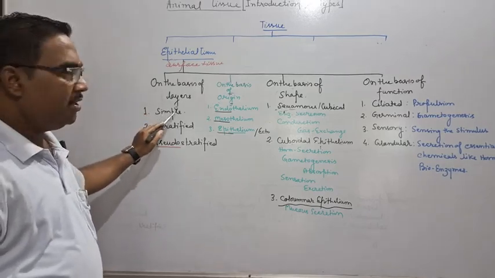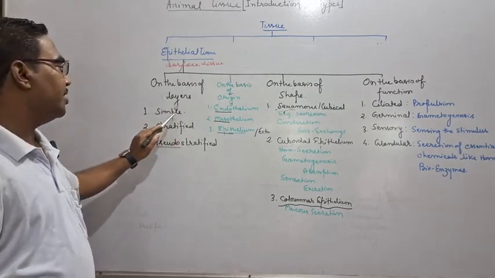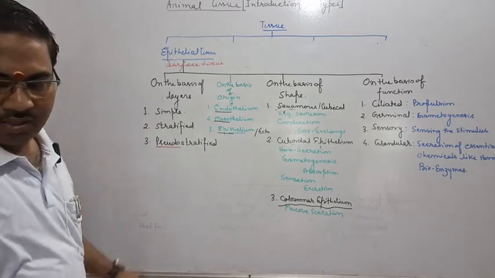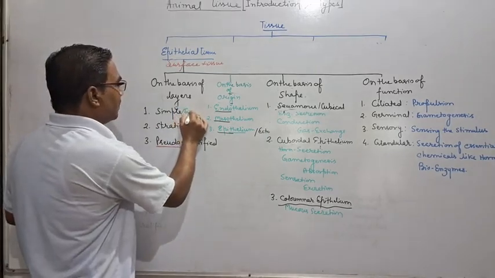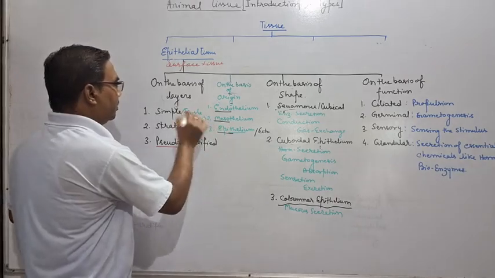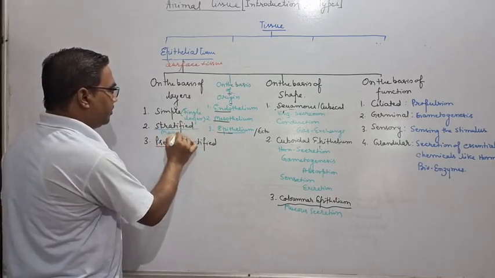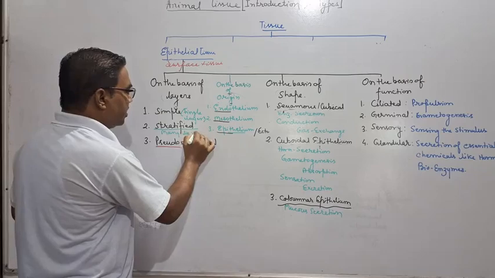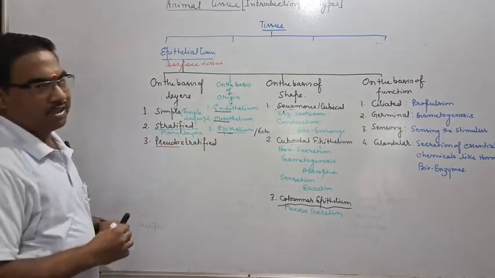First is simple. You must remember, if it is single layered, it is called simple epithelium. I must write here: single layer. Now stratified, that means many layers. If epithelial tissues are present in many layers, these are called stratified epithelium.